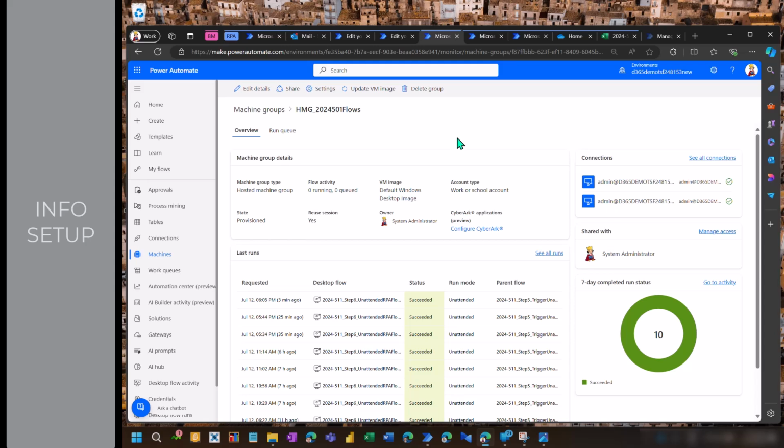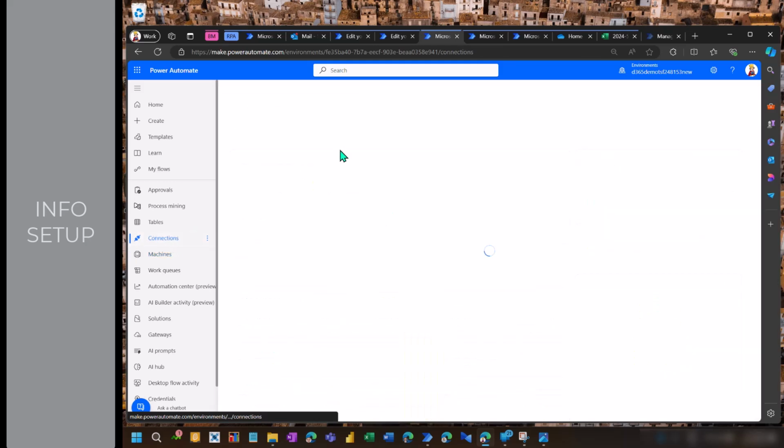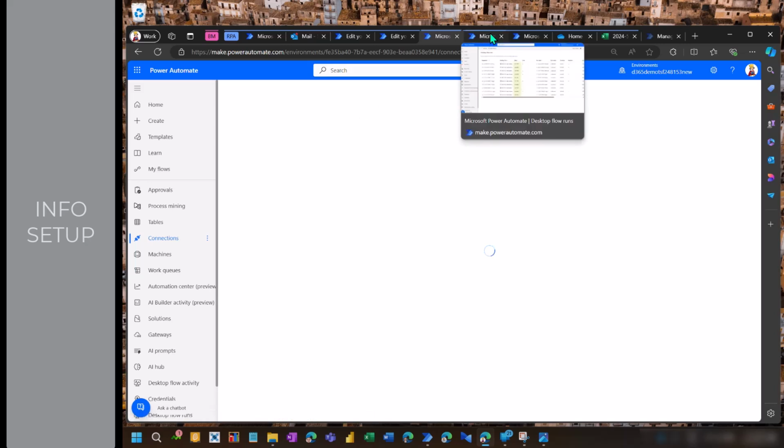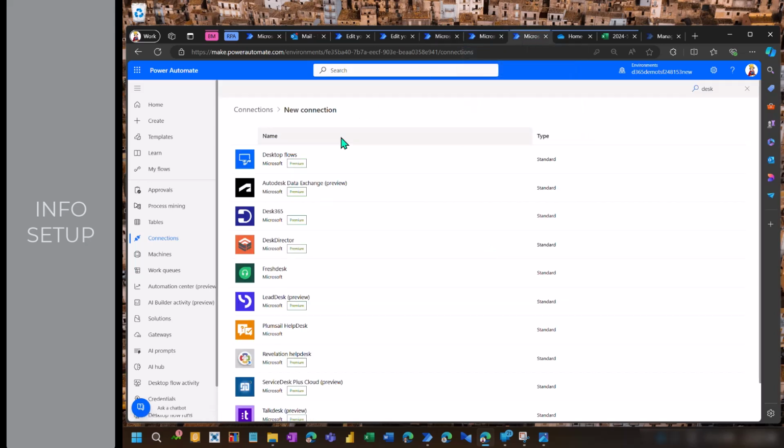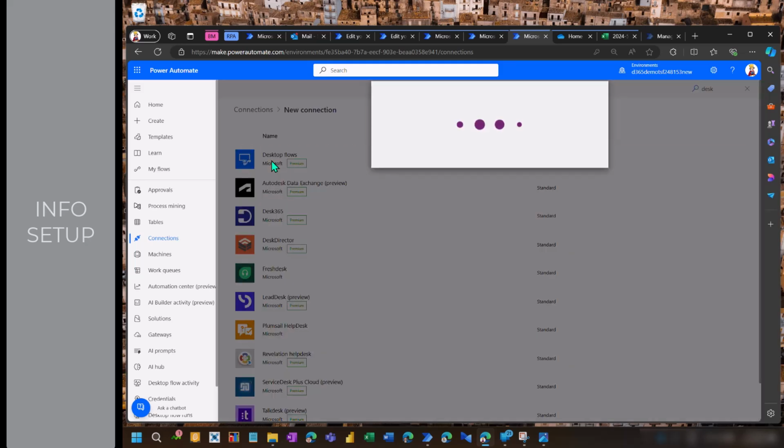And the important thing is here this connection, because at the beginning I did not know how to find it, but it's actually easy. So you just go on connections, and I hope it does not take too long. But I have it opened somewhere here, I think. Yeah, so here's the connections. You say create a new connection, and then you select this desktop flow.